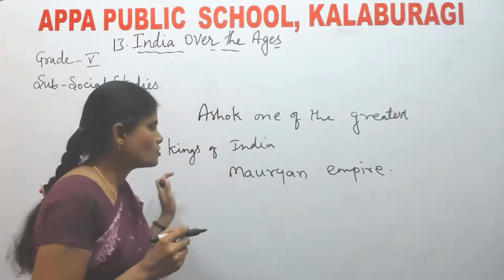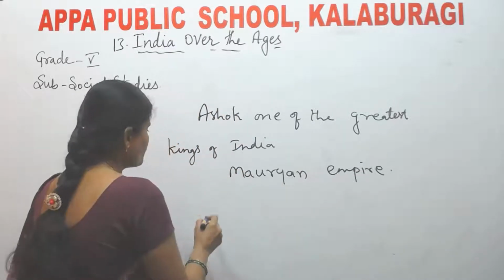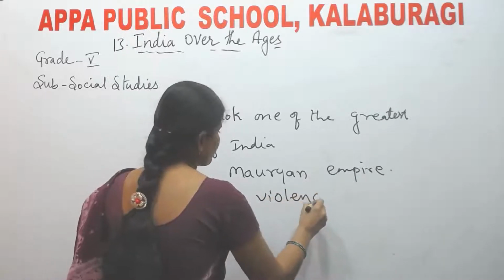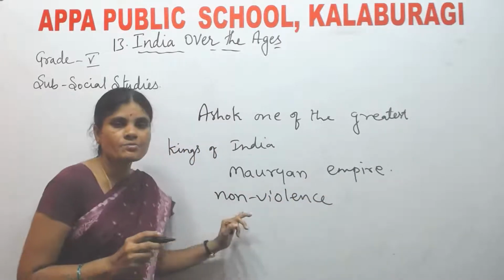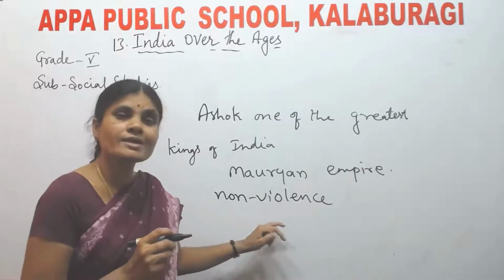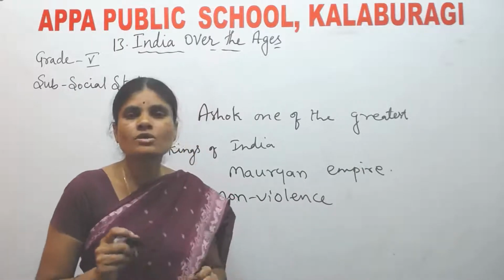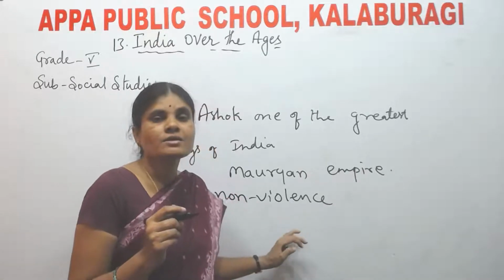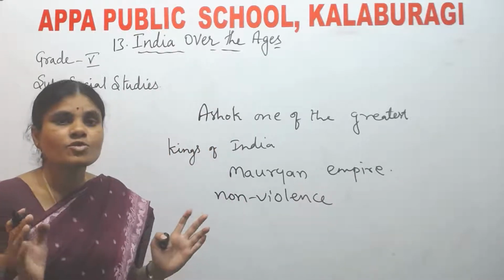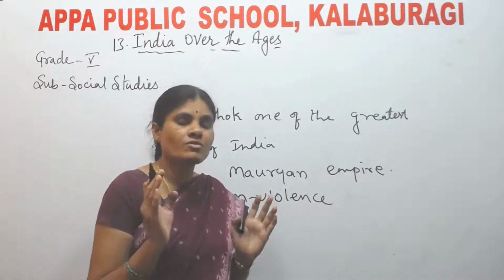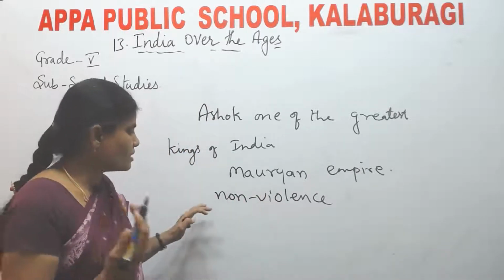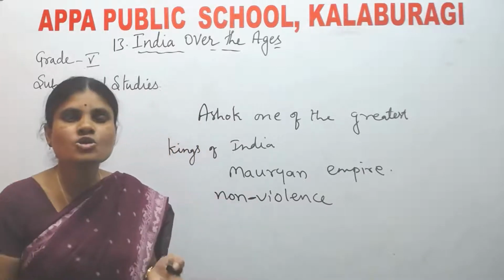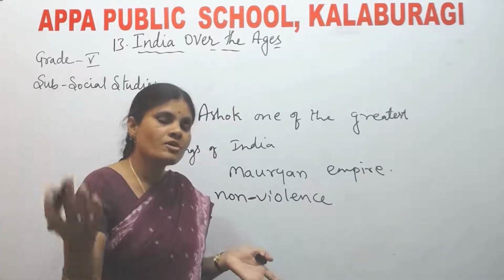Ashoka followed the path of non-violence after the Kalinga War. He fought the Kalinga War. In that, a number of people died. By seeing the blood flowing in the Kalinga battlefield, he wanted to change himself. That means he stopped fighting wars in future.